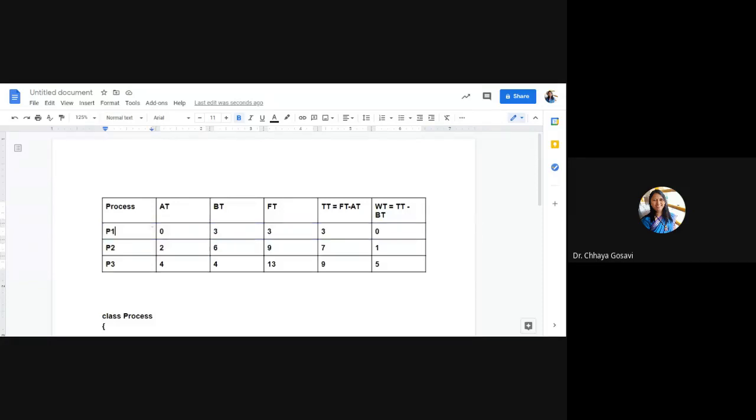For every process, we should have a process name or number, then arrival time, burst time, finish time, turnaround time, and wait time. So P1 is nothing but an object or instance of the class Process. Process is my class, and these are the objects. And I can have many objects, right?